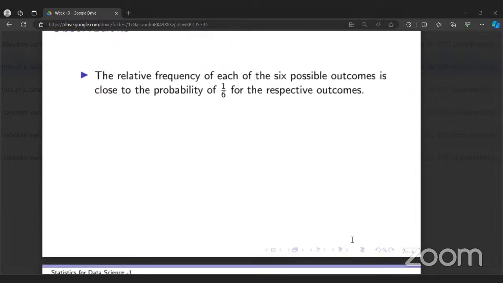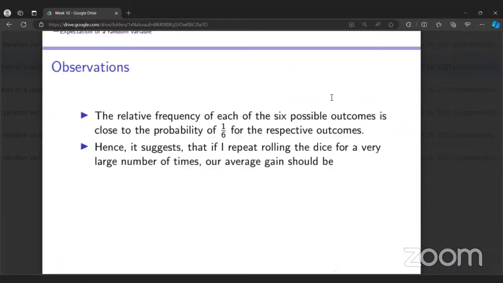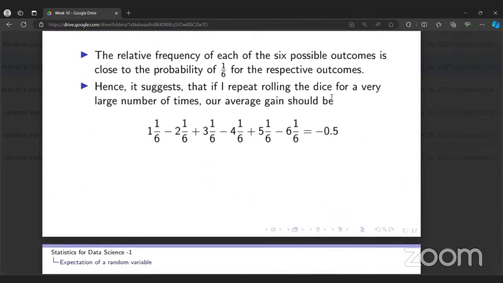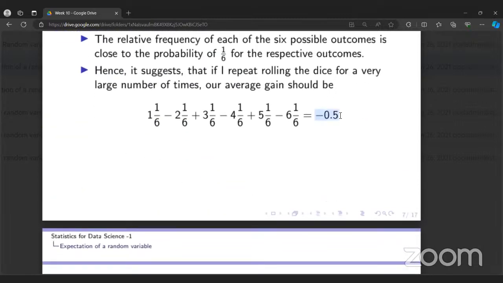If you say the relative frequency of each of the 6 possible outcomes is close to the probability of 1 by 6 of the respective outcome. The answer is this.